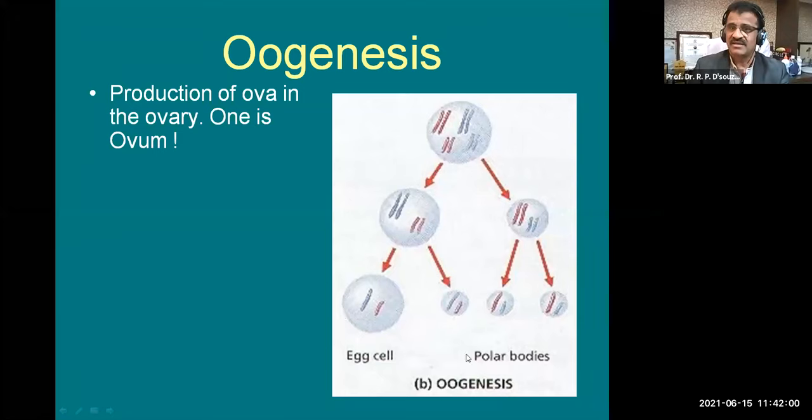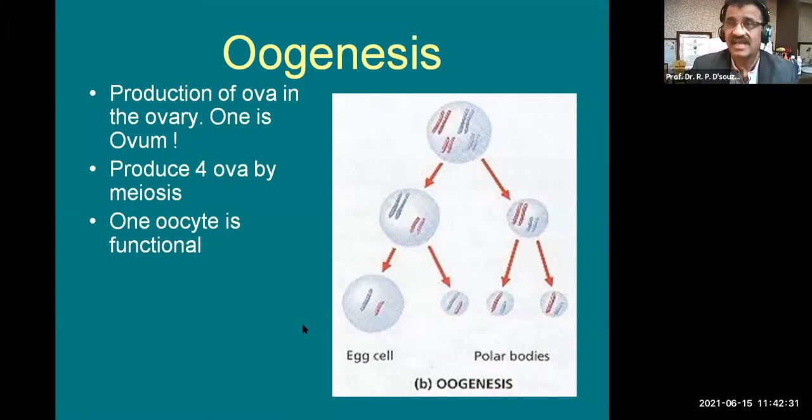Others are called polar bodies because of division, mitosis, meiosis 1 and meiosis 2. Ultimately, there is a shedding of 3 polar bodies in order to get more cytoplasm in one cell, and what you call a reduction of chromosomal number and genetic material by having 4 as outcome. Okay, so in oogenesis, there is a production of 4 ova by meiosis, and one oocyte is functional, others are non-functional.